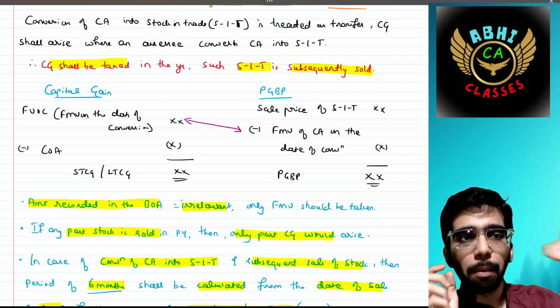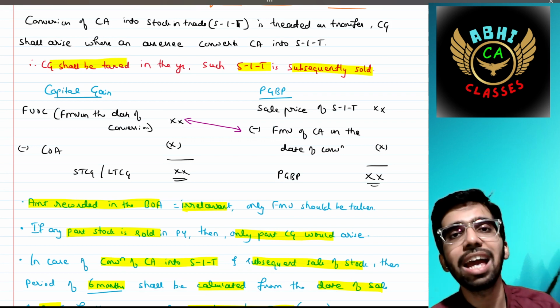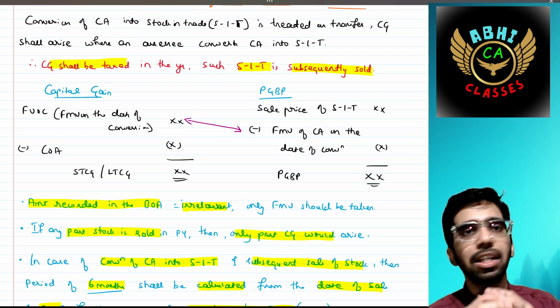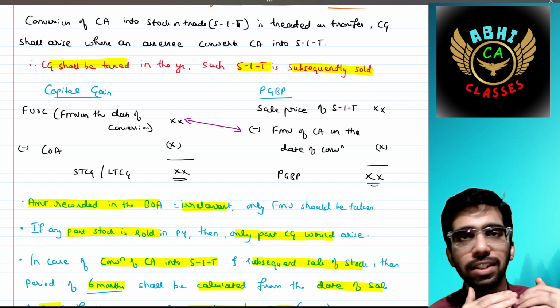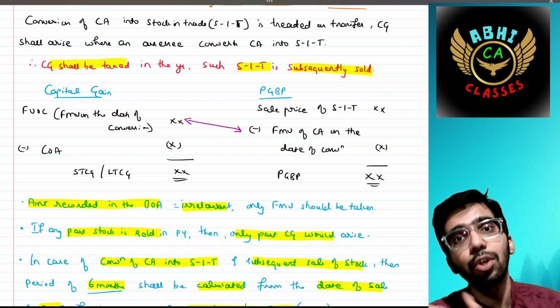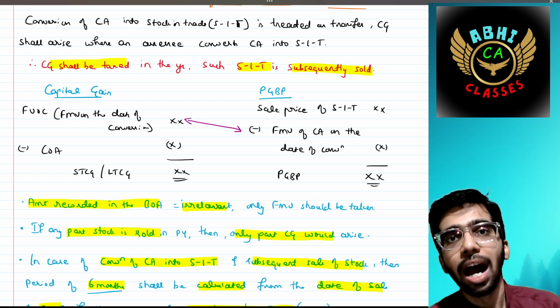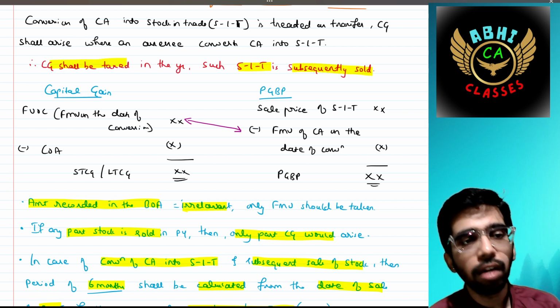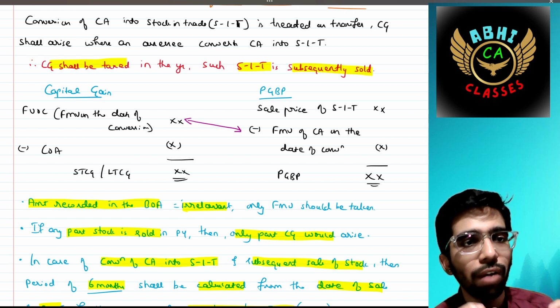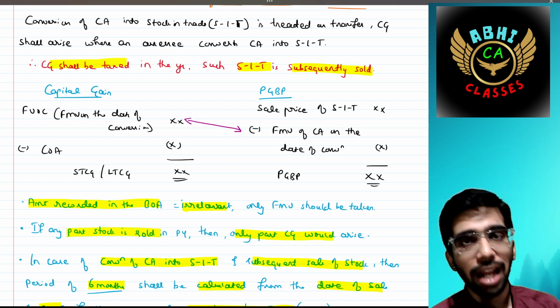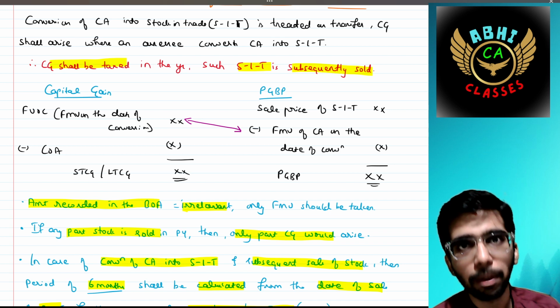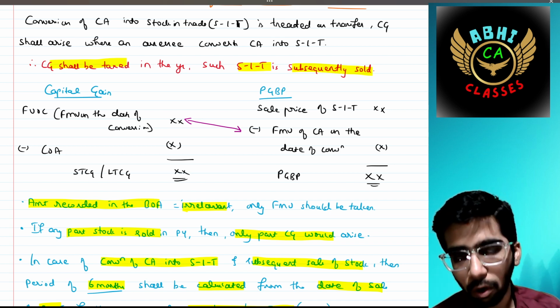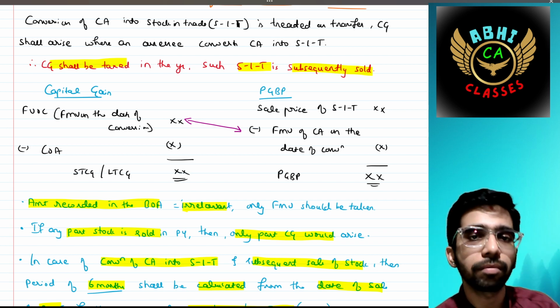There is a format for capital gain, the FVOC, that is fair market value, because there would be no sale proceeds. You are simply converting your capital asset into stock in trade, and hence the fair market value on the date of conversion should be taken, less the actual cost of acquisition, to arrive at whether it is short-term or long-term capital gain or loss.